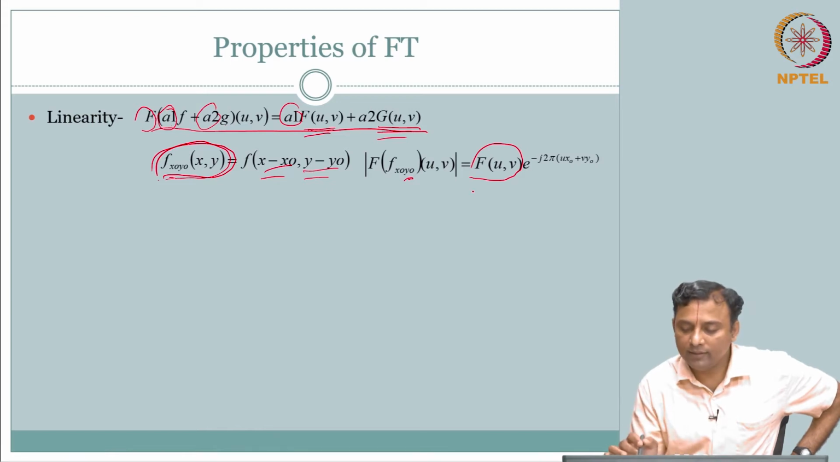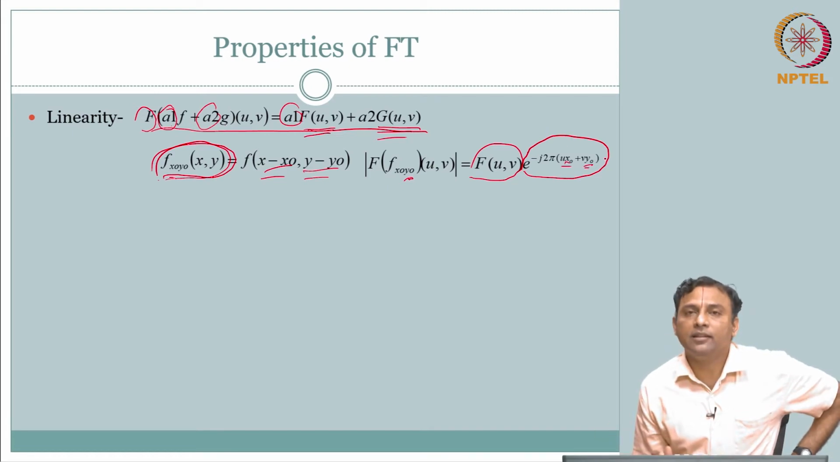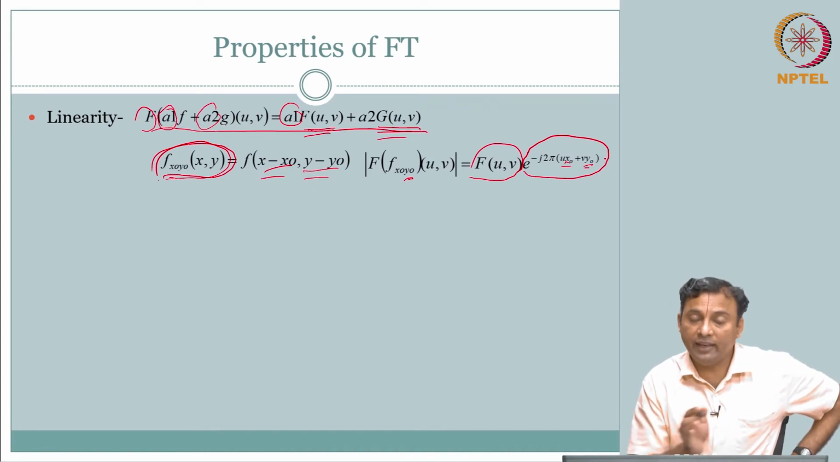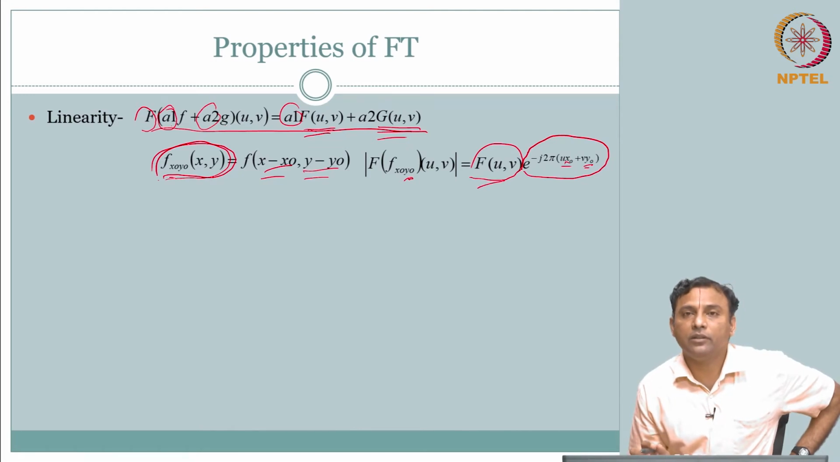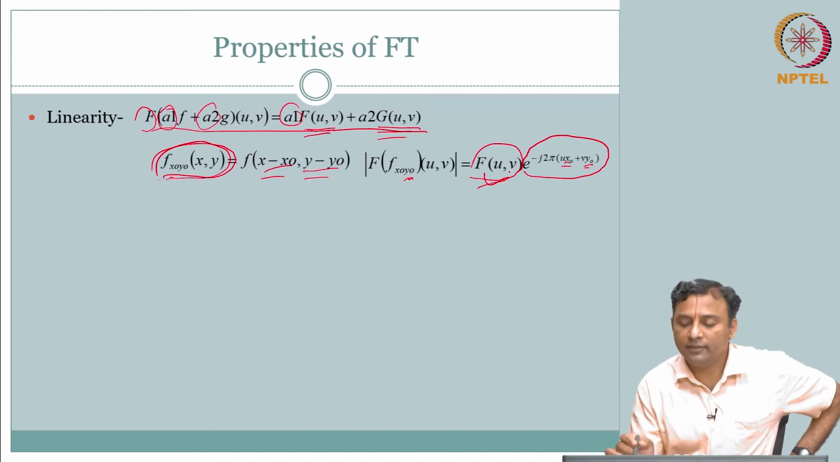More importantly, there is e power minus j 2 pi times the shift terms. That means, if I shift the signal, the magnitude of the Fourier transform does not change. It is still F of u comma v. But what changes? It reflects in the phase shift, in the exponential. So there you have a shift. That is your phase shift.